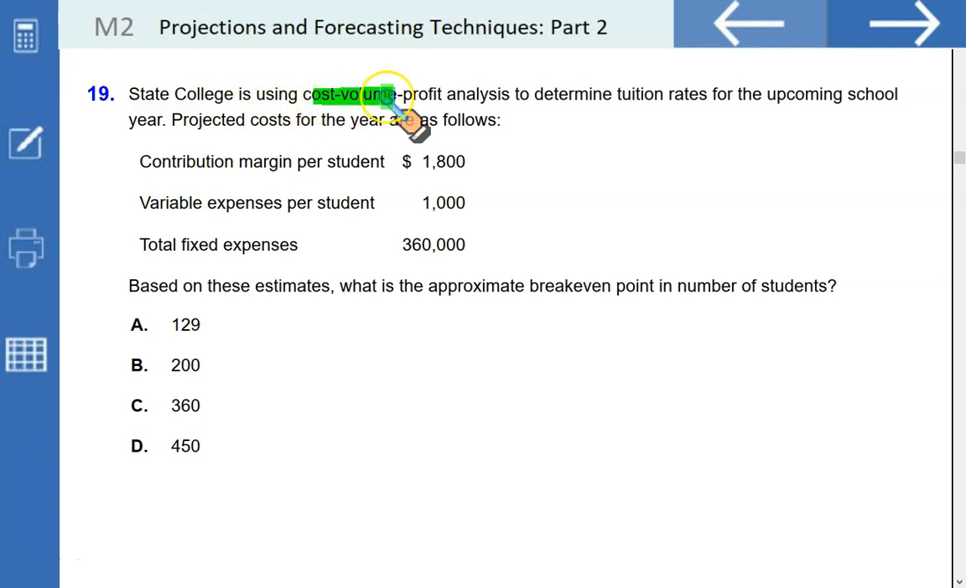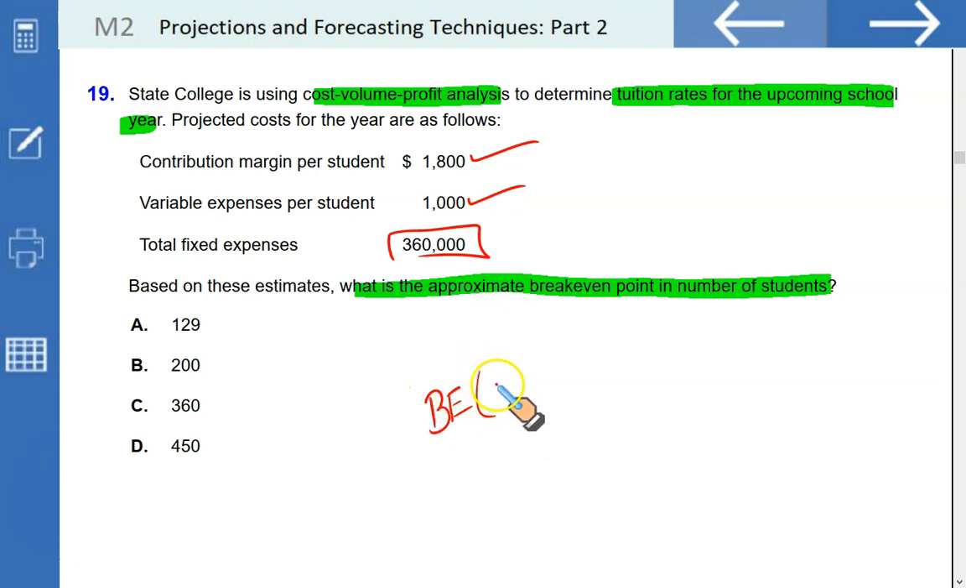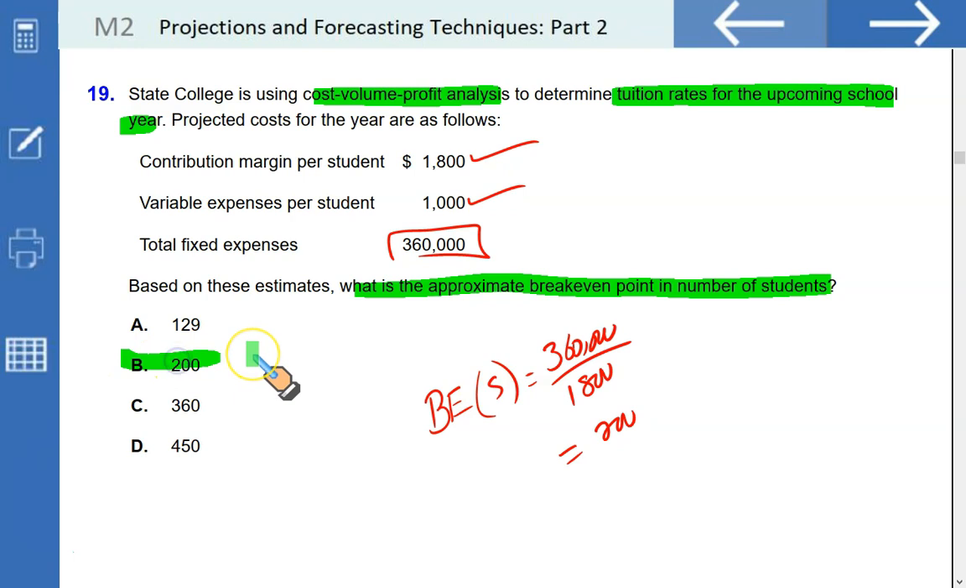State College is using cost volume profit analysis to determine tuition rates for the upcoming school year. Projected costs are given below. Contribution margin per student 1,800, variable expenses per student 1,000, total fixed cost 360. Based on these estimates, what is the approximate break-even point in numbers of students? It's a fairly straightforward question. We need to find out the break-even number of students. It's going to be the fixed cost, which is $360,000, divided by the contribution per student. So 360,000 upon 1,800, that is 200 students. To break even, B is the answer.